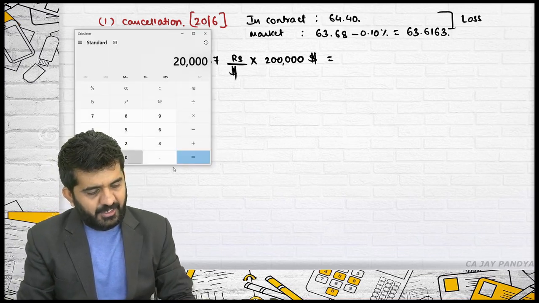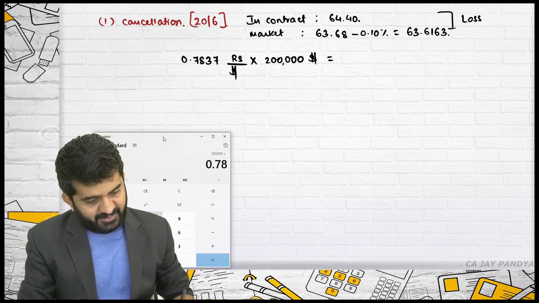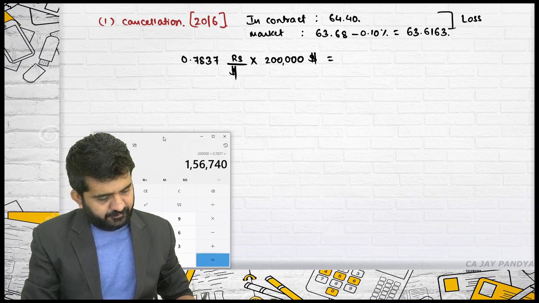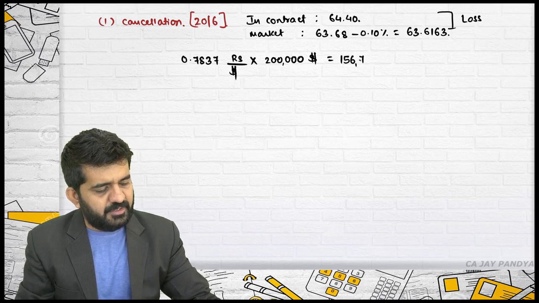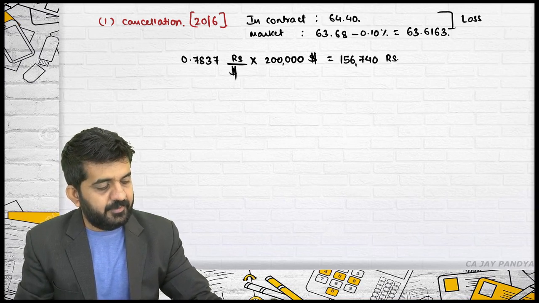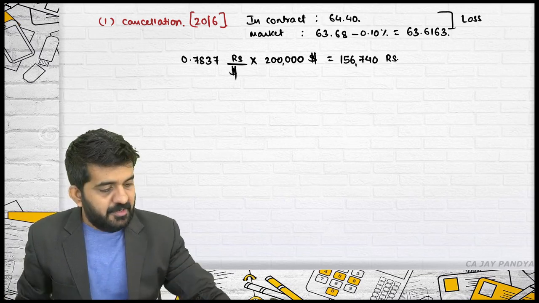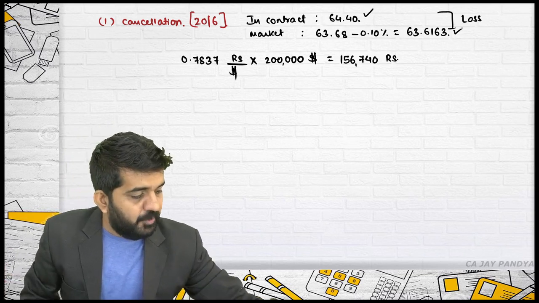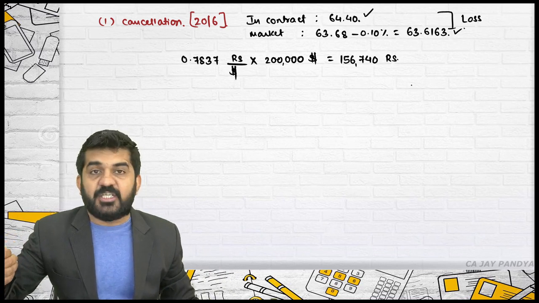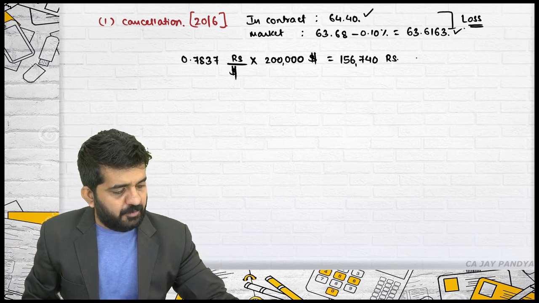The answer will be 2 lakhs multiplied by 0.7837, which is 1,56,740 rupees. The bank will be charging this from the customer. The bank was having a chance to sell to the customer at 64.40. The bank will be selling in the market at 63.6163. So this is a loss for the bank, which the bank will be charging from the customer. Charges of cancellation.